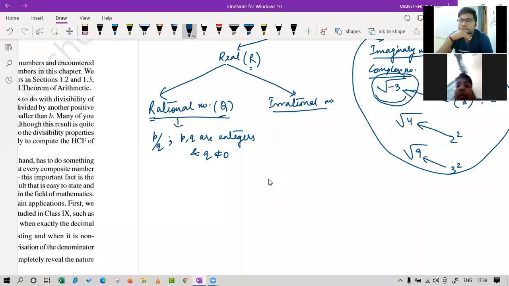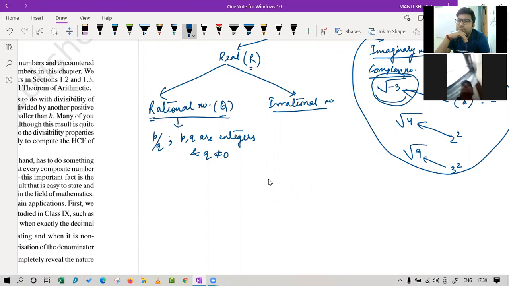As you have done, the numbers which cannot be written in the form of p upon q are known as irrational numbers. If you remember your class 9th chapter 1, there was something about decimal expansion definitions of these. Do you remember those definitions?